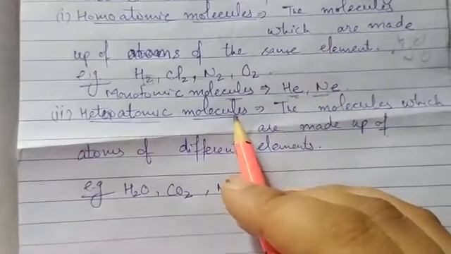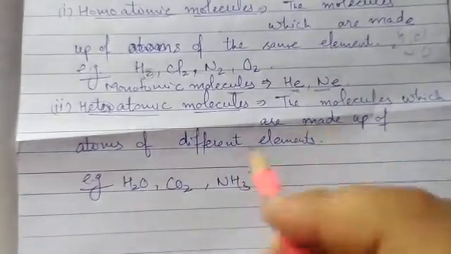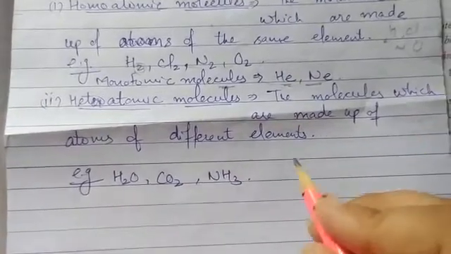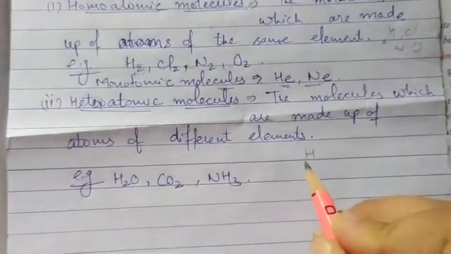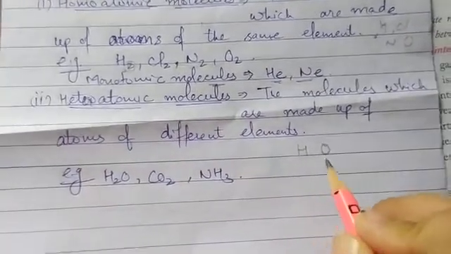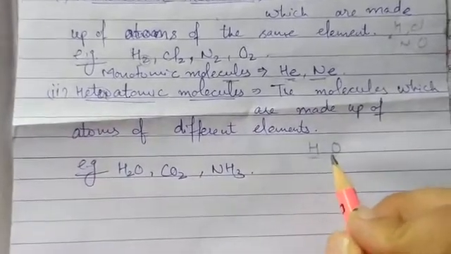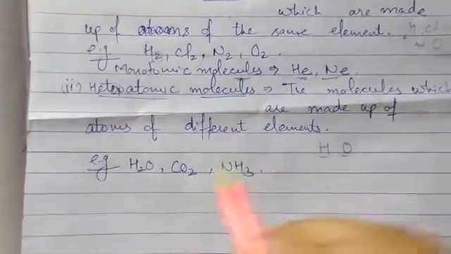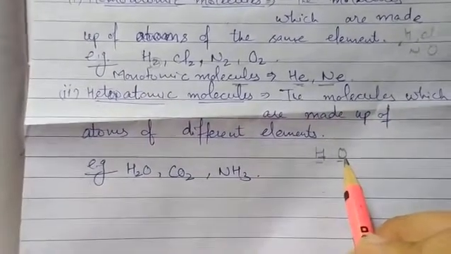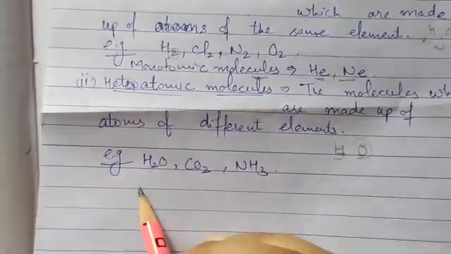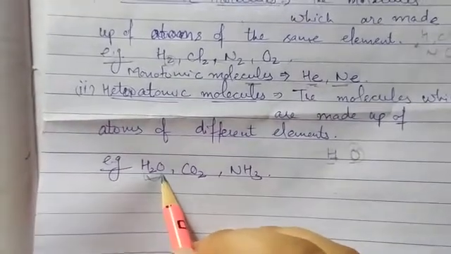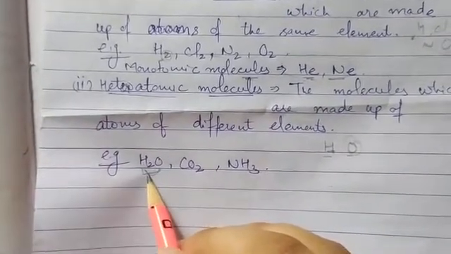And heteroatomic molecules are those which are made up of atoms of different elements. For example, one element is hydrogen and another different element is oxygen. When we combine the atoms of these two different elements, two atoms of hydrogen and one atom of oxygen, it forms a heteroatomic molecule known as H2O.